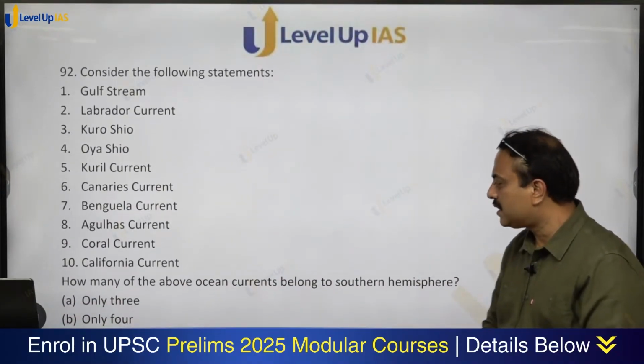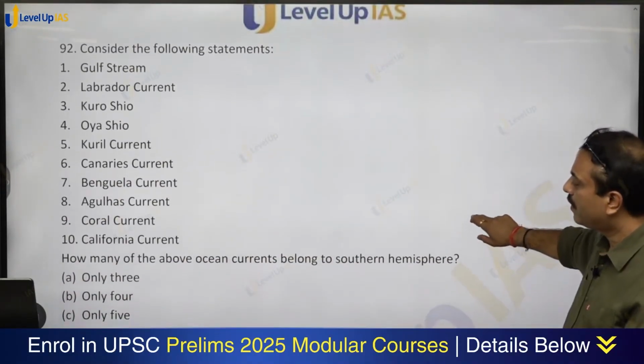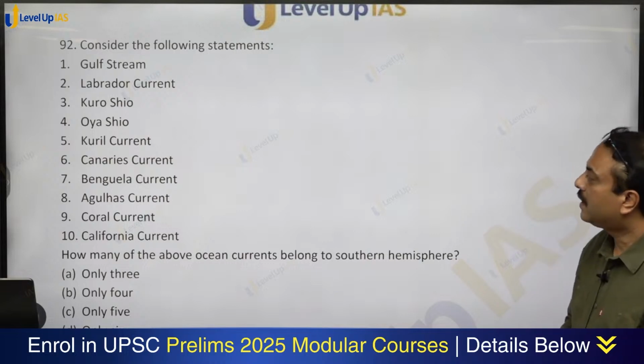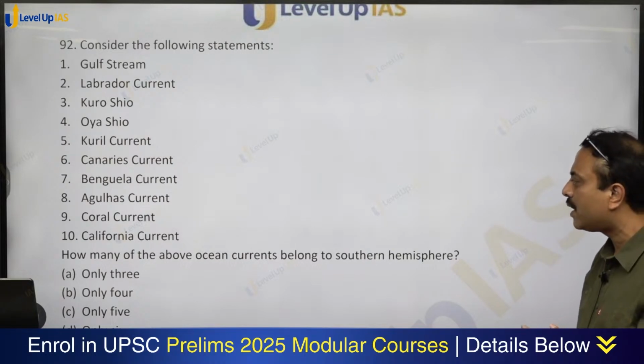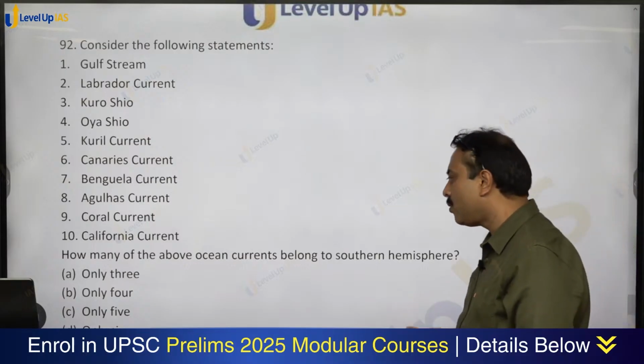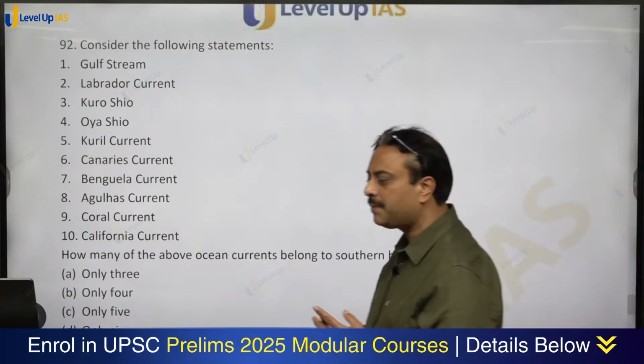Consider the following statements. Gulf Stream, Labrador, Curacao, Oyashio, Kuril, Canaries, Benguela, Agulhas, Coral, California. How many of the above ocean currents belong to the southern hemisphere?